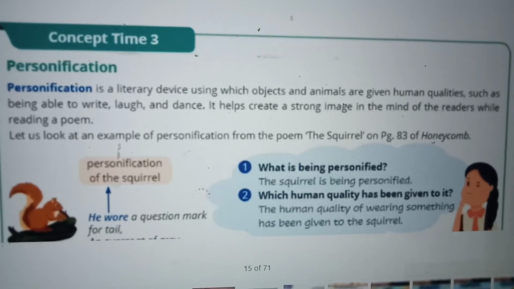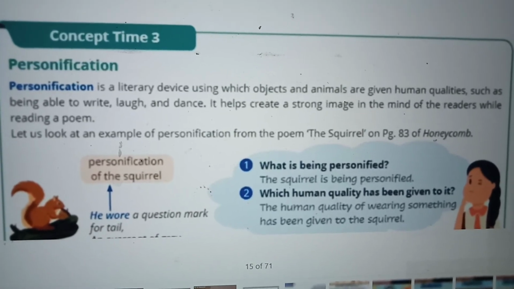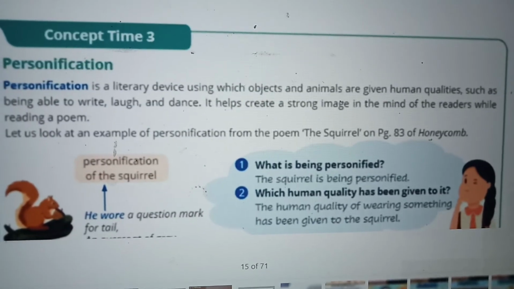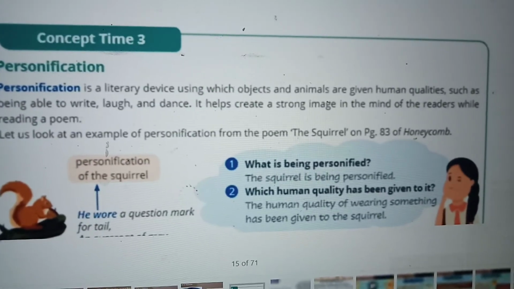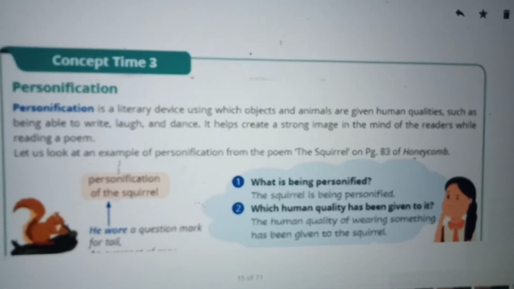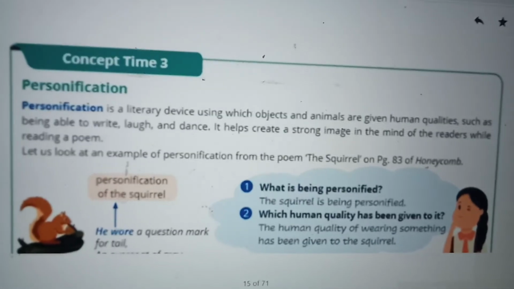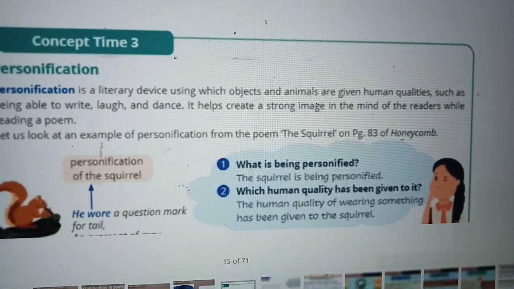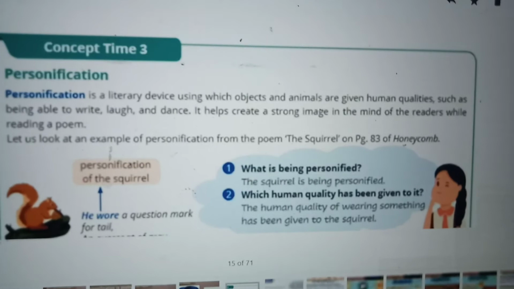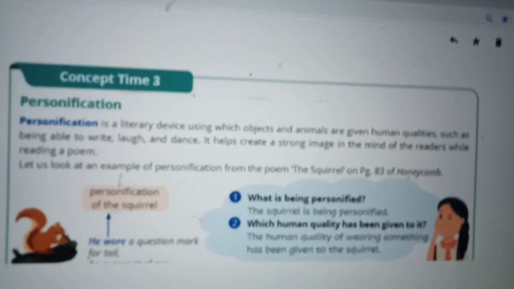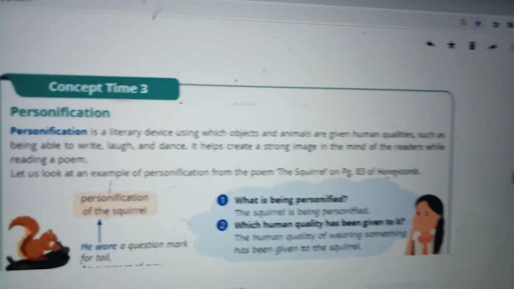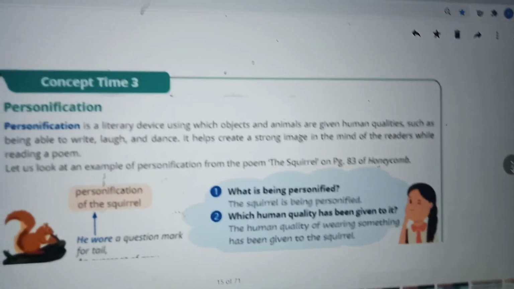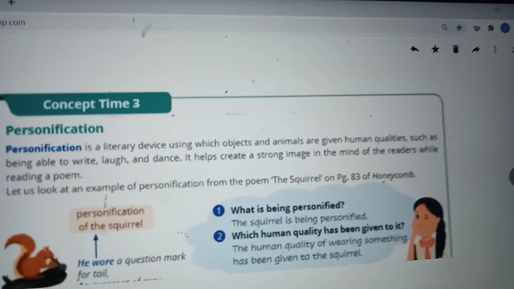So look at this example, personification of a squirrel: he wore a question mark for a tail. So what is being personified? The squirrel. The squirrel is not making any question mark there. It's naturally happening. So which human quality? The human quality of wearing something has been given. Like wearing a dress or jewel, he is wearing a question mark, the poet is telling. When we read that, it will be funny, it will be interesting. We feel happy reading a poem.